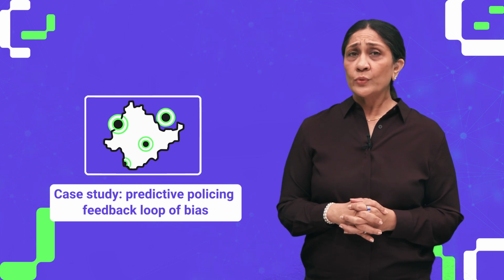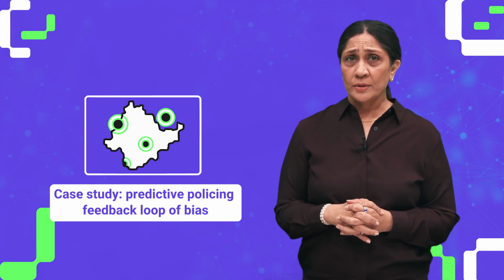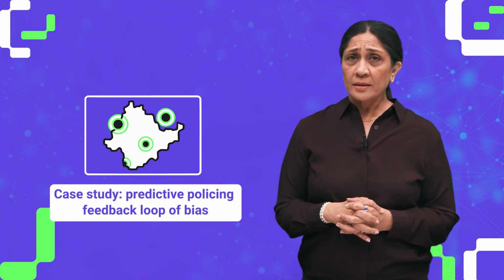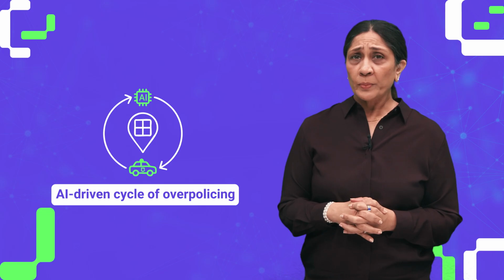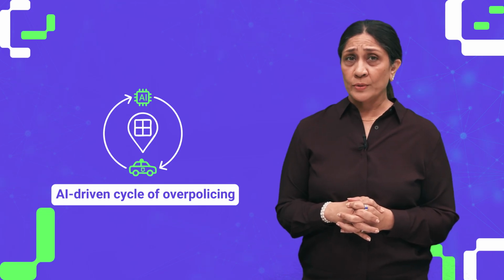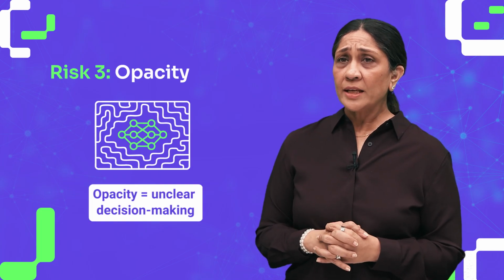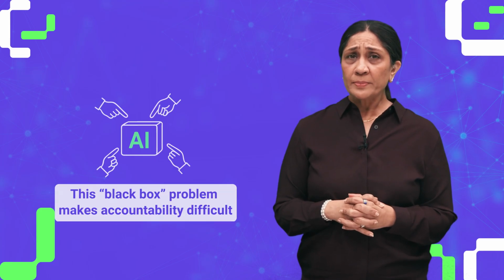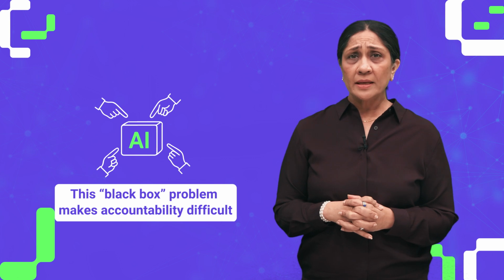Let's take another example of bias. Predictive policing systems use crime data to decide where to send patrol. If past policing targeted certain neighborhoods, the AI learns those places are riskier, sending even more patrols there, a cycle of over-policing. The third risk is opacity, when we can't explain why an AI made a decision. Large models are so complex that even their creators struggle to trace their reasoning. This black box problem makes accountability difficult. Who is responsible if AI gives wrong advice, spreads misinformation, or unfairly rejects someone's application?